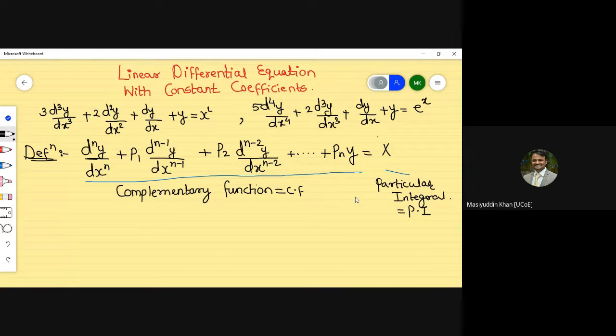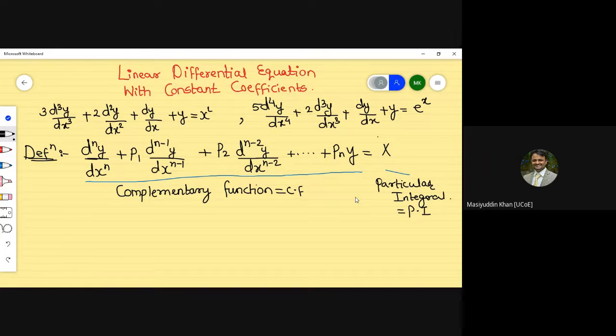From here onwards, I am coming to the next part, the complementary functions. We should know how to solve the complementary functions, because till now I can assure that the whole class can say what a linear differential equation with constant coefficients is.